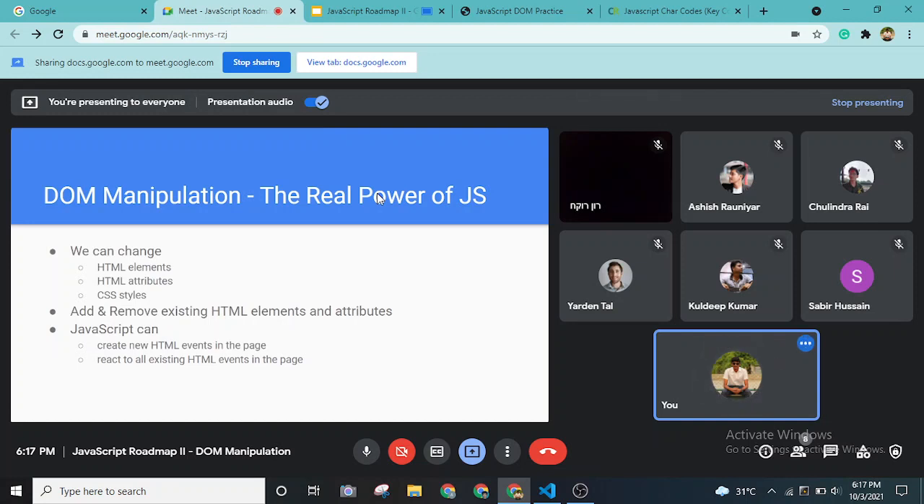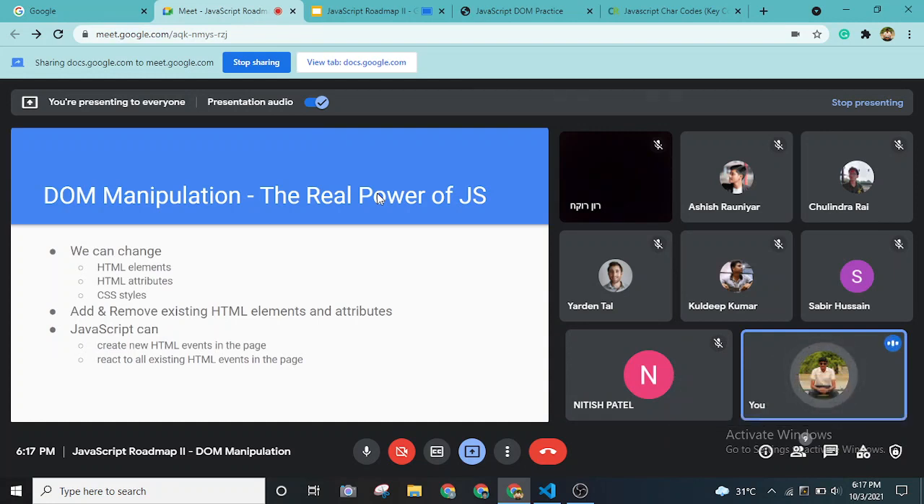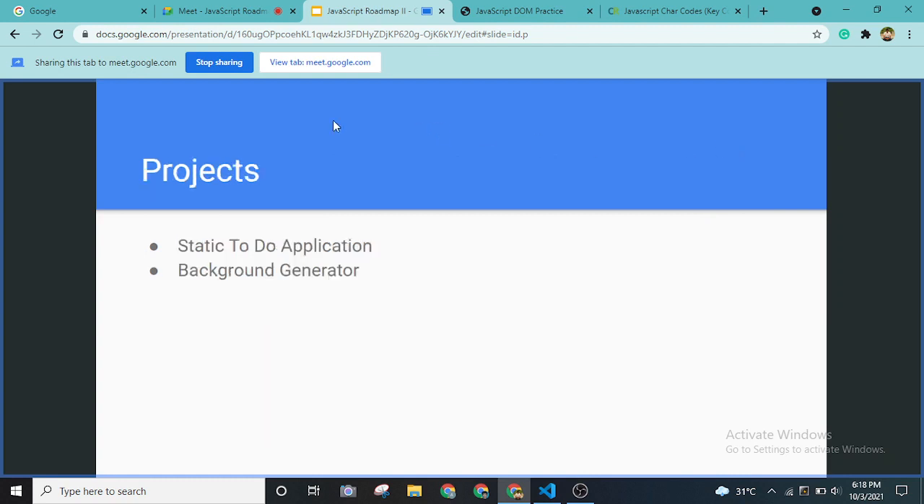Okay, and we can also add as well as remove HTML elements and attributes. And with DOM events, which we call event handlers, we can manipulate these using JavaScript as well. Okay, so that's what we are going to see now.